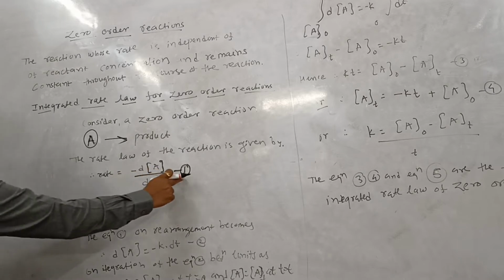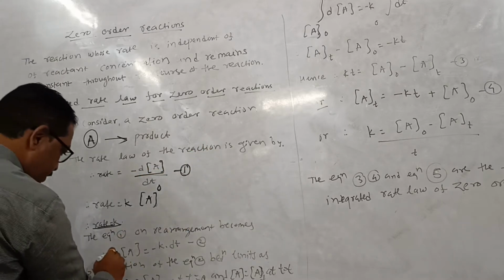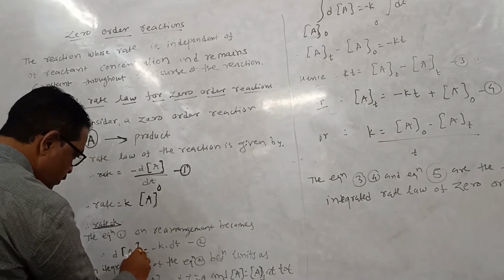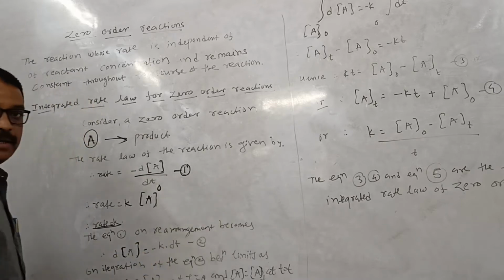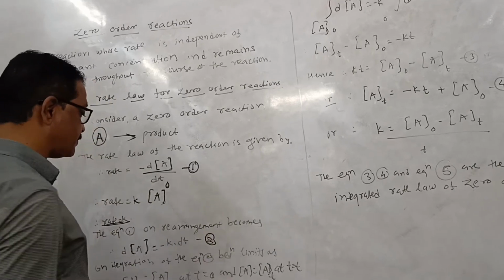Equation 1 on rearrangement becomes d[A] is equal to minus k dt. This is equation number 2.